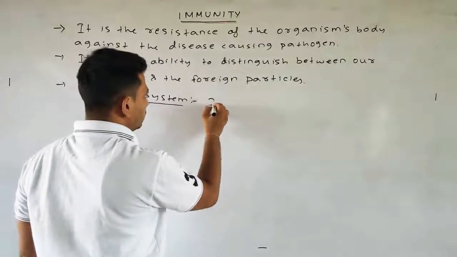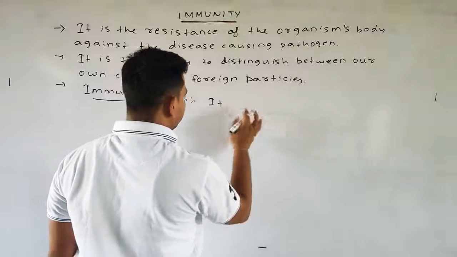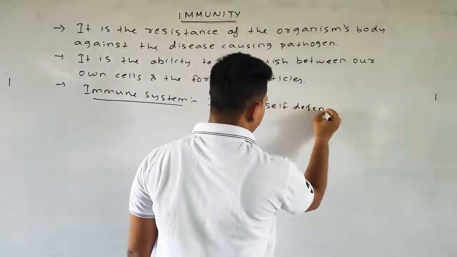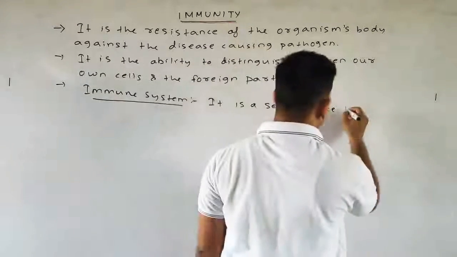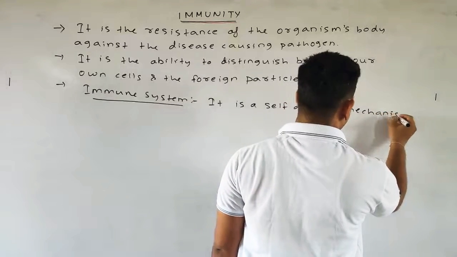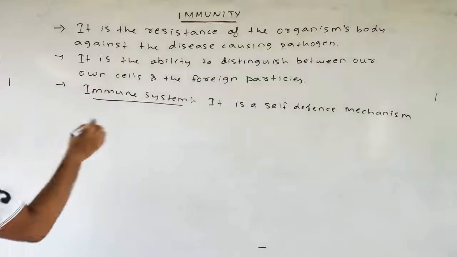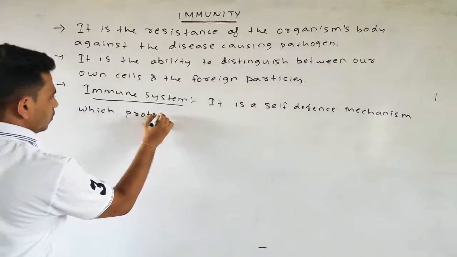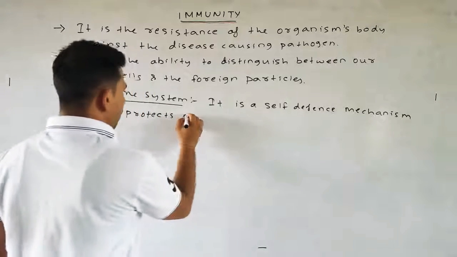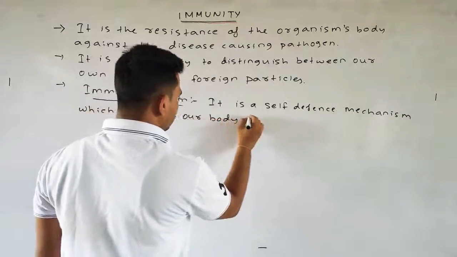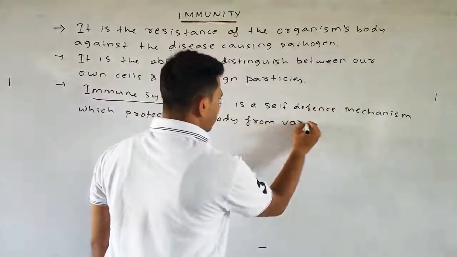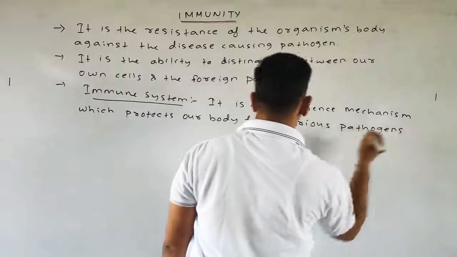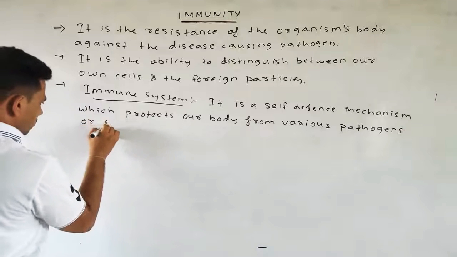We can write: it is a self-defense mechanism which protects our body from various pathogens or foreign particles.